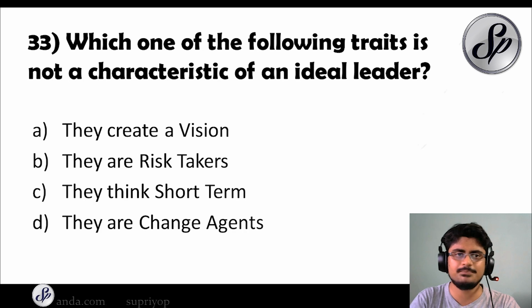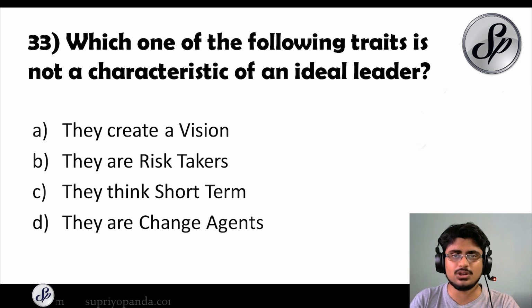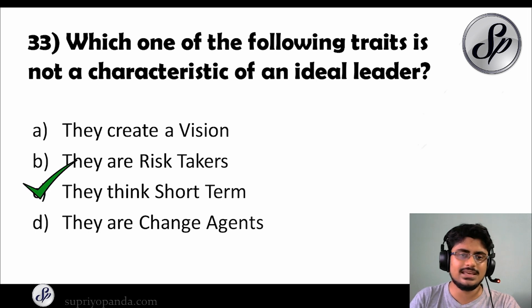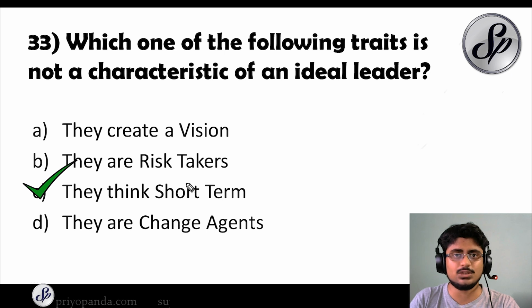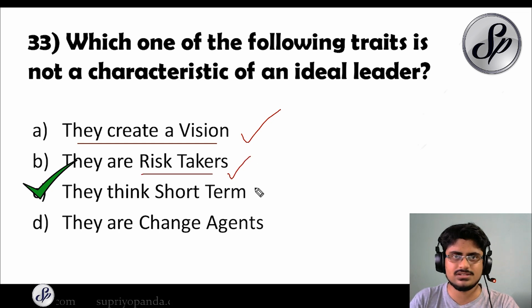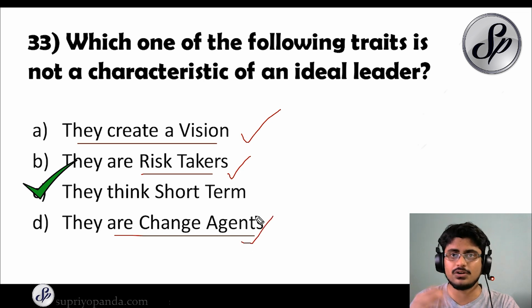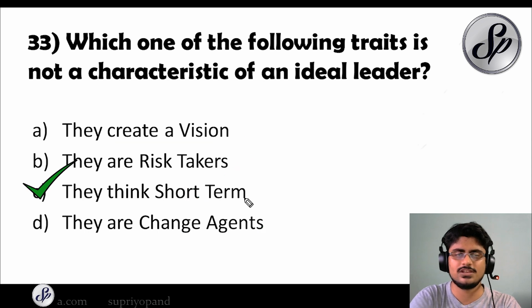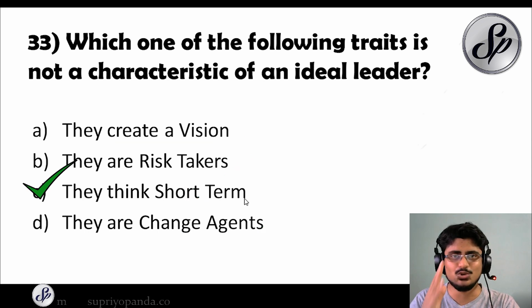Question number 33. Which one of the following traits is not a characteristic of an ideal leader? A very important question. The answer for this, it is they think short term. This is very important that you understand. See, they create a vision. Yes, an ideal leader, they are always going to create a vision. They are risk takers. Of course, ideal leaders are always risk takers, and they are change agents, of course, because leaders, they are actually responsible for creating change. But leaders, they do not think short term. So this is not a characteristic of an ideal leader, because a leader will always be thinking long term, and that's why you also should be thinking long term to become a leader in the future.